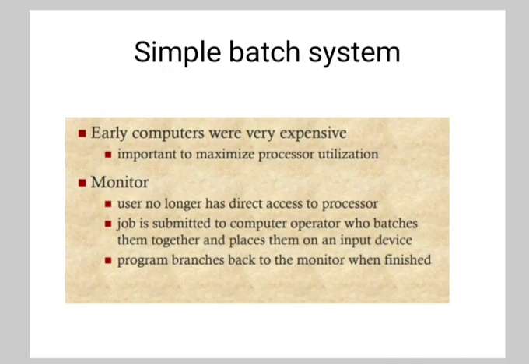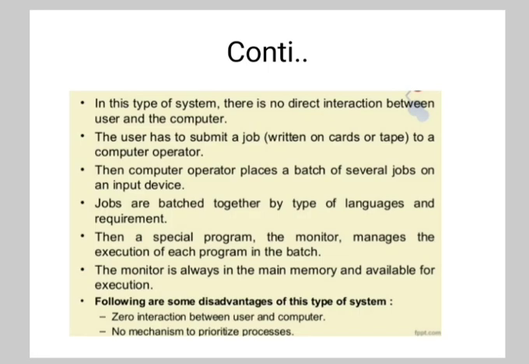Next, the first type is the simple batch system. Early computers were very expensive, so it was important to maximize processor utilization. Then the monitor: here the user no longer has direct access to the processor. The job is submitted to the computer operator, who batches them together and places them on an input device. The program branches back to the monitor when finished.